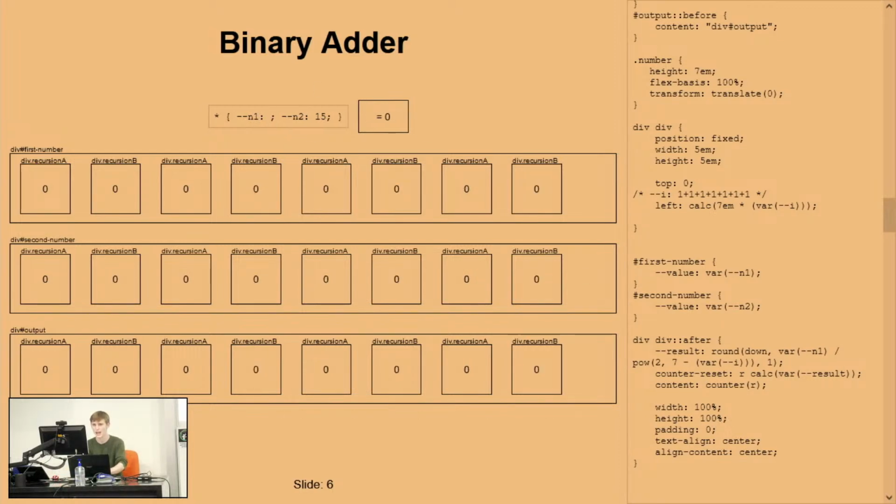So if I set this to be 8, it's going to just divide it by 8 and round down. If you've seen this before, you might see where this is going, because if we mod this by 2, which CSS actually has a mod command, mod all of this by 2, and this is a bit of maths that I'm not so worried about, we now represent our first number in binary.